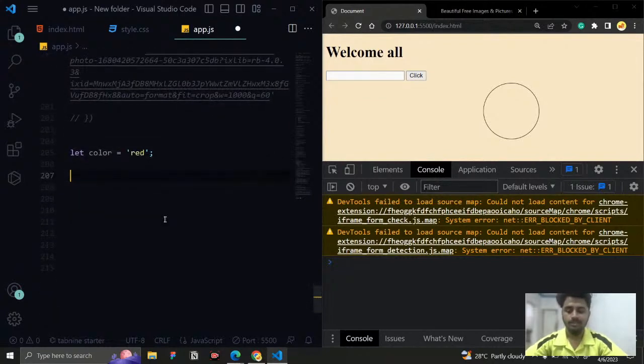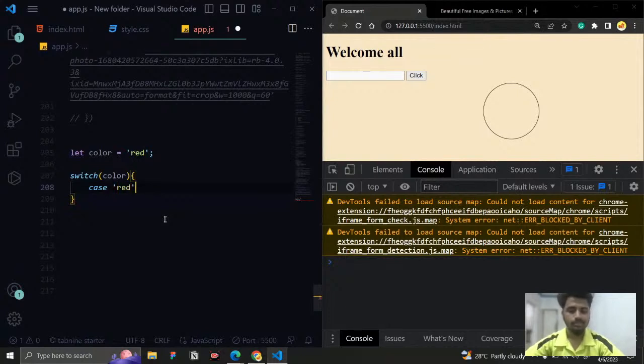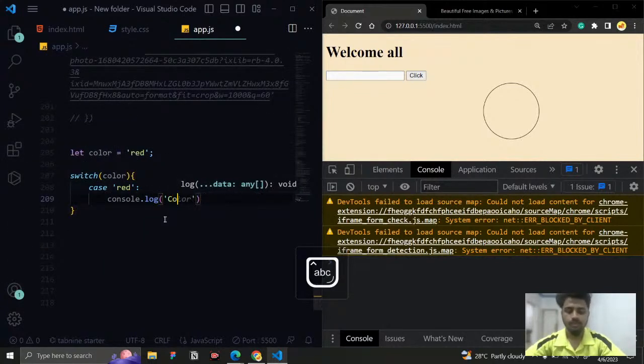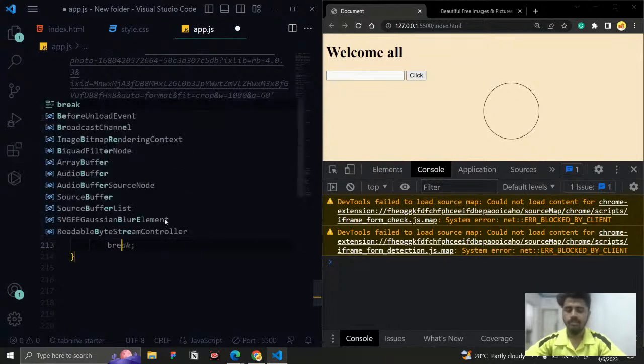Simply, here you need to use switch. What is the variable that you're going to compare? I just want the color, and here you need to tell what the cases are. If the color is going to be red, I will explain once I write the code, then in the console.log I just want to say it is going to be red. And the next one is I want to use a break keyword. Then here I use case green, console.log green, and let us break the statement again.